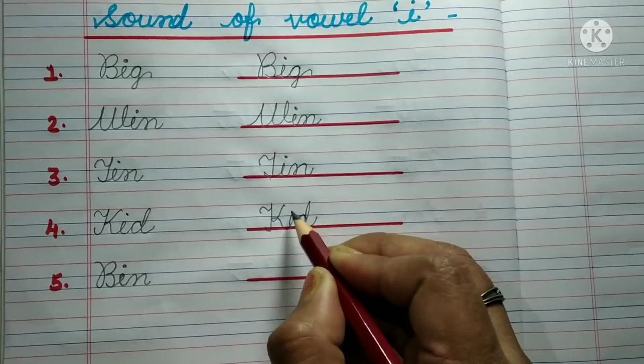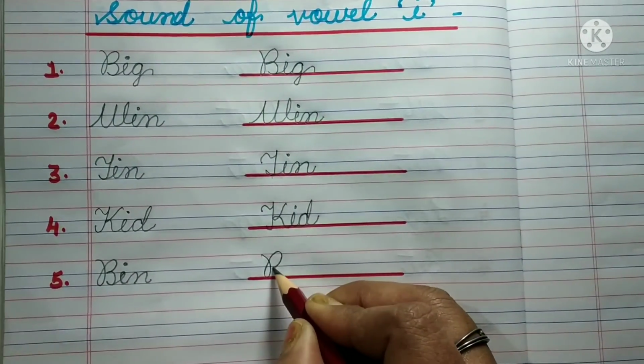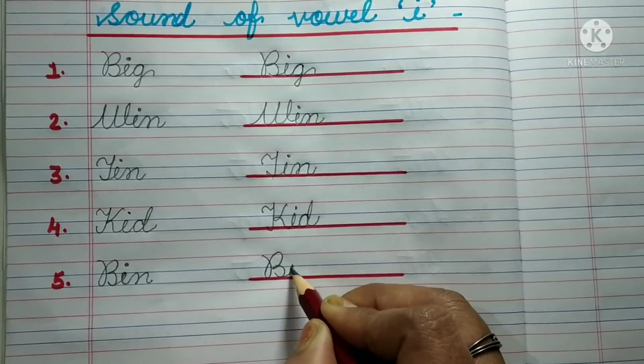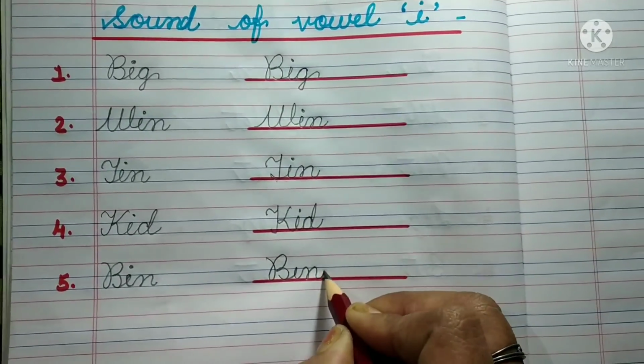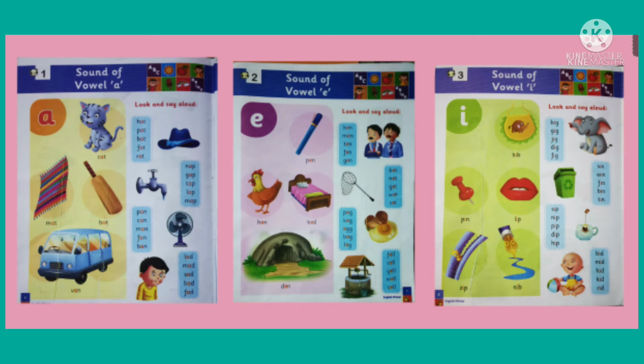K-E-D, kid. B-E-N, bin. Now children, your turn.